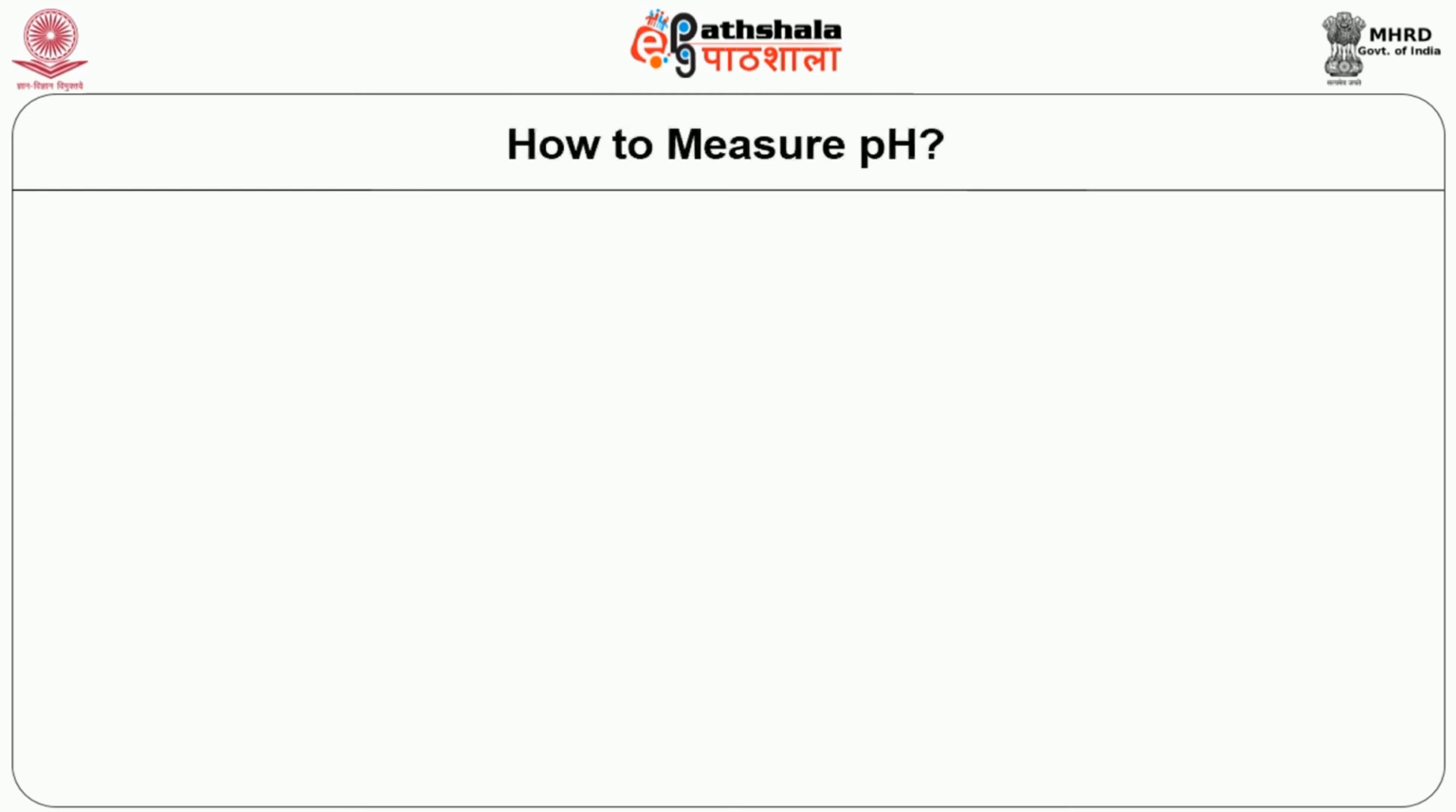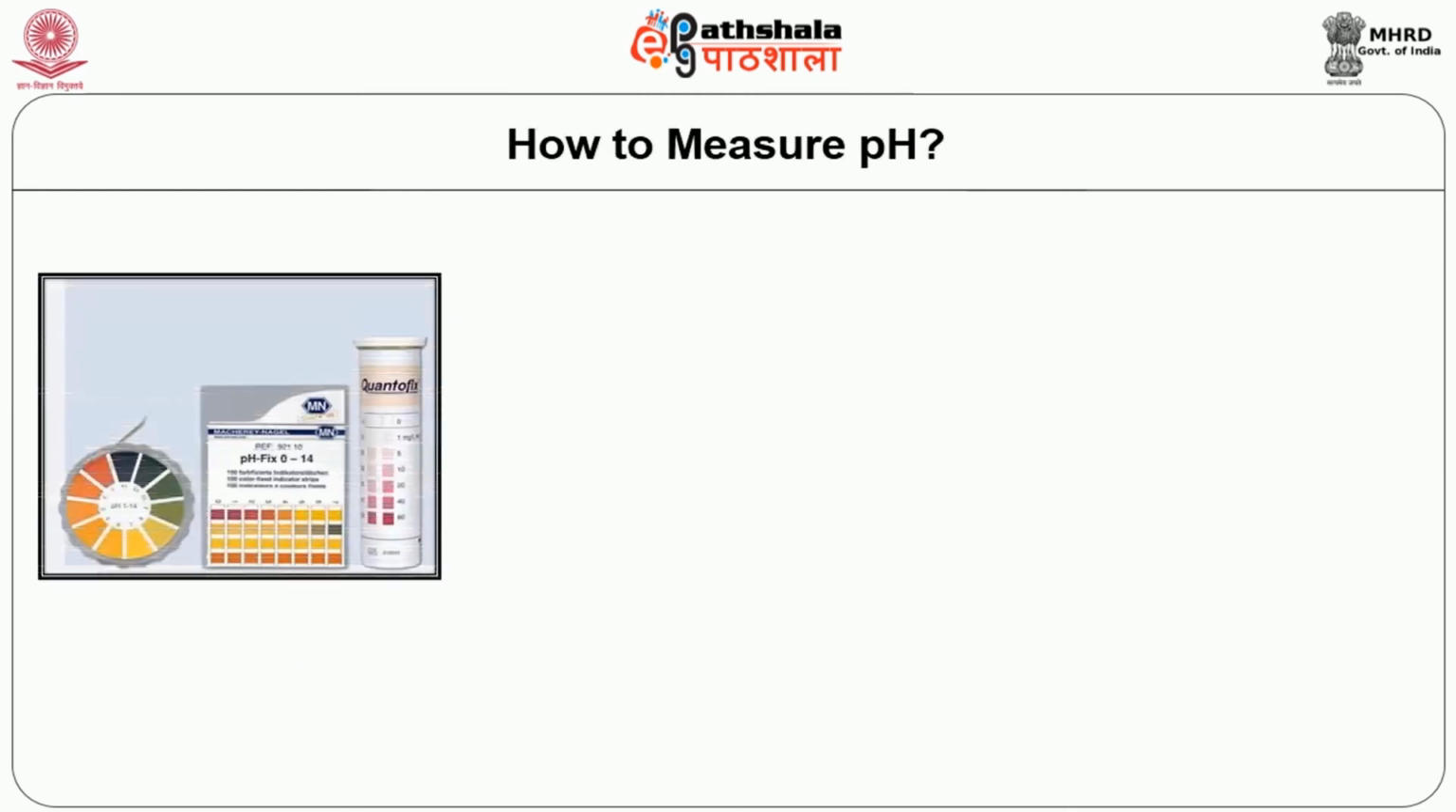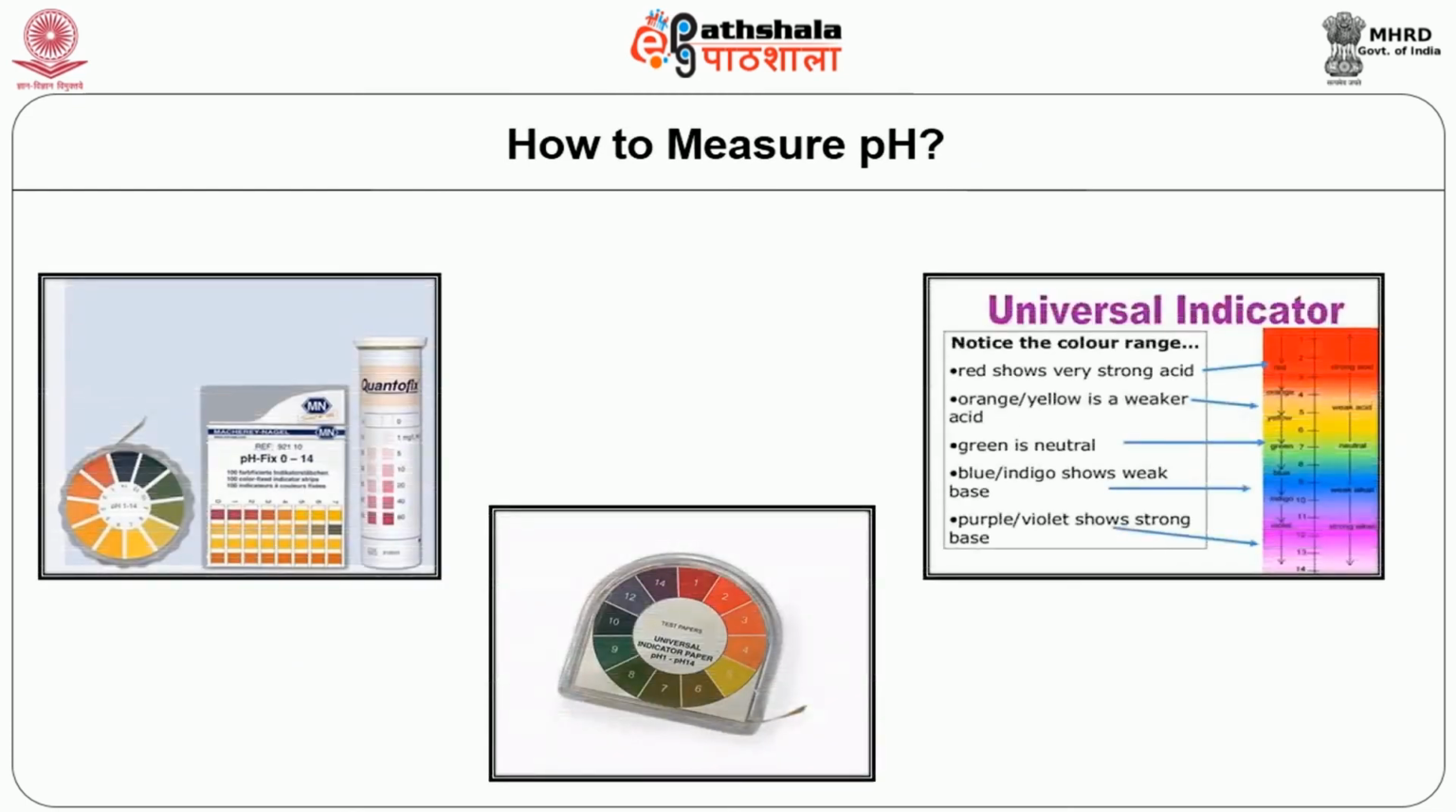How to measure pH? This can be assessed by a universal indicator. There is an instrument with paper at the tip. The solution for which we have to measure the pH has to be kept on the tip of the paper. In a few seconds it turns into a color change. Based on the color we can determine whether it is acidic or alkaline.